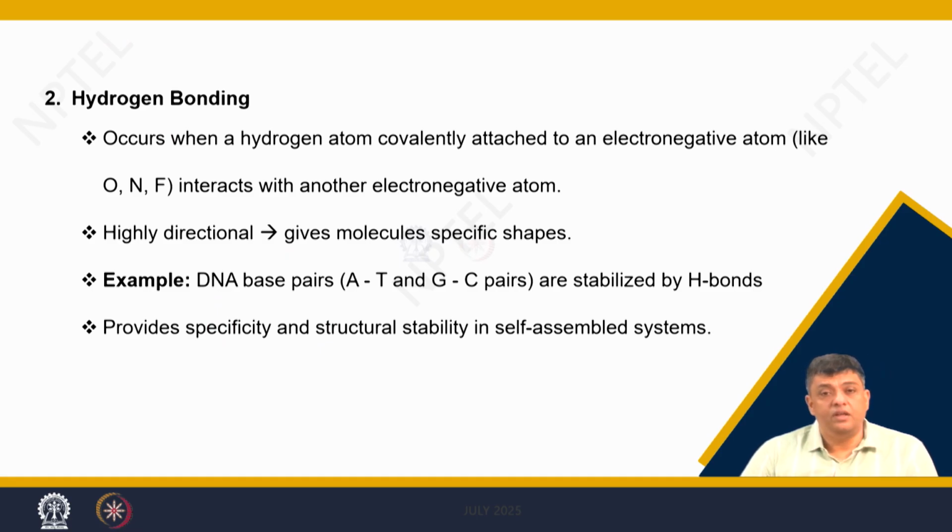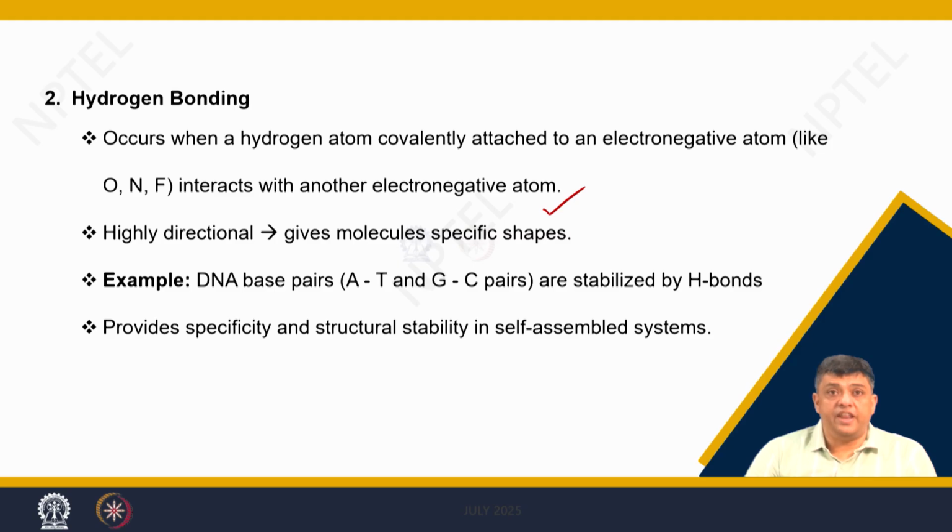Then you have hydrogen bonding. This will happen when an hydrogen atom is covalently attached to a electronegative atom like oxygen, nitrogen or fluorine, and this interacts with another electronegative atom.